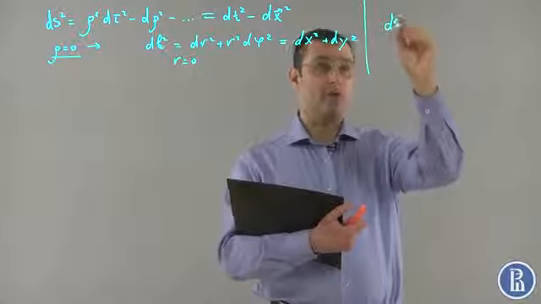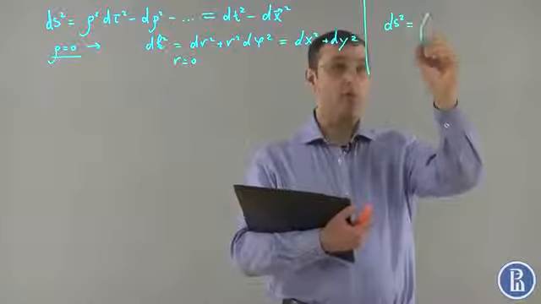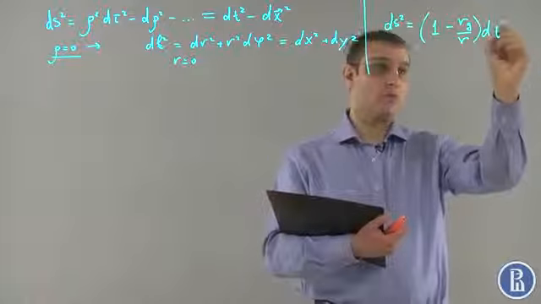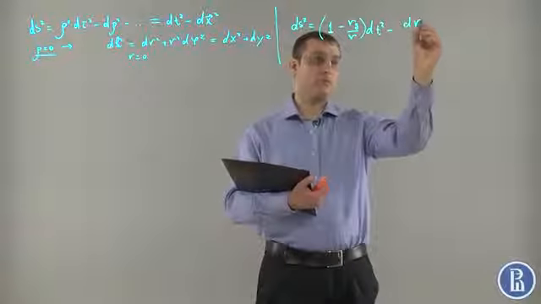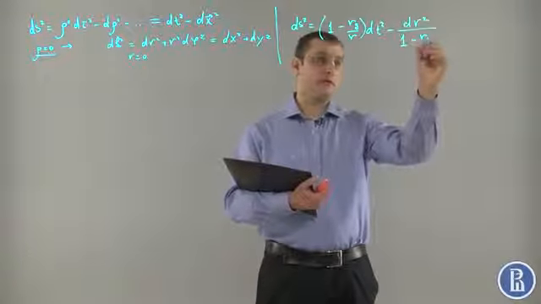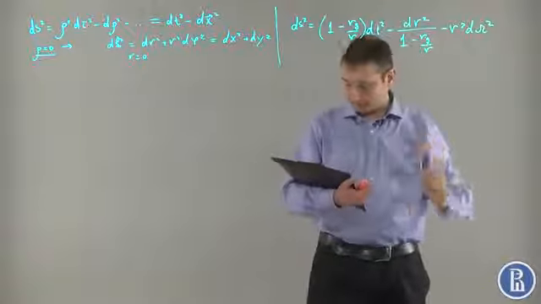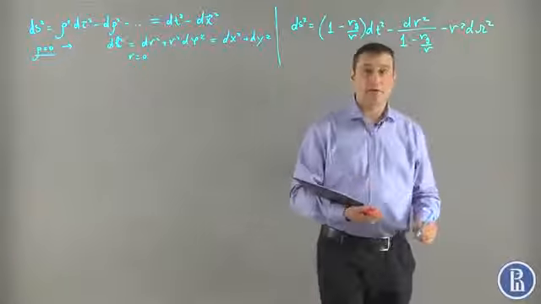ds squared equals (1 minus rg divided by r) dt squared minus dr squared divided by (1 minus rg divided by r) minus r squared d omega squared. So let us make a coordinate transformation.